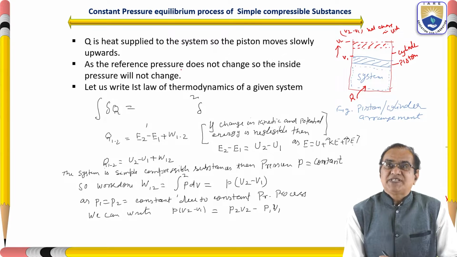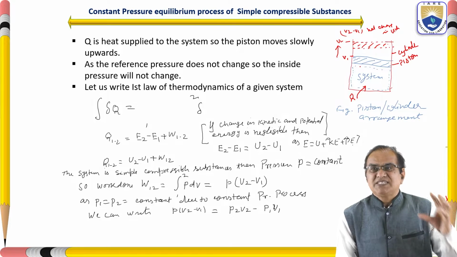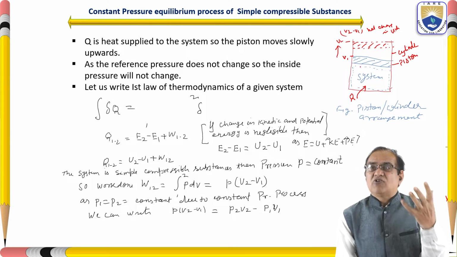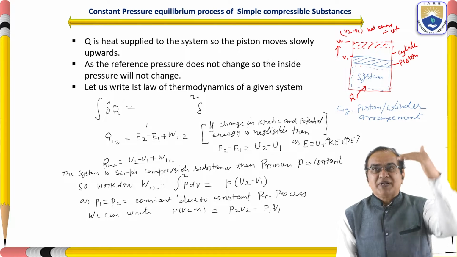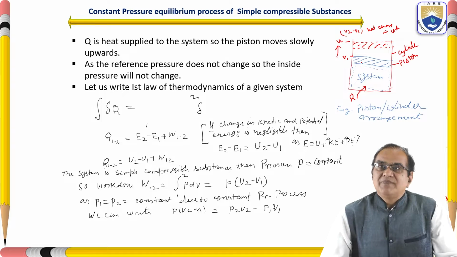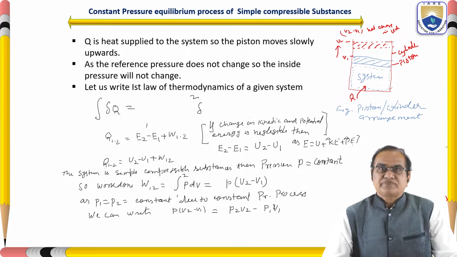As the reference pressure does not change, the inside pressure will not change. So pressure will remain constant because it is a very, very slow process, and it is called the quasi-equilibrium condition. The pressure from the upside and the pressure from the downside both remain constant and they balance the system.